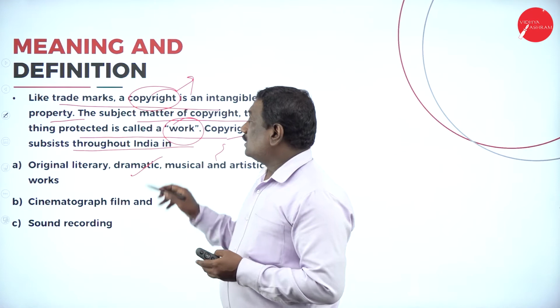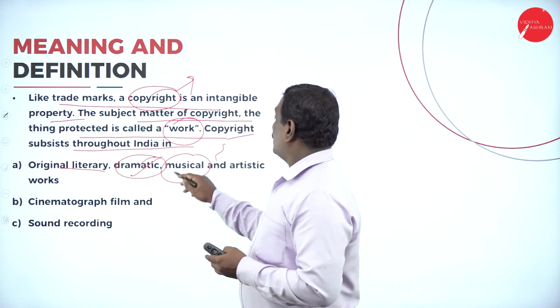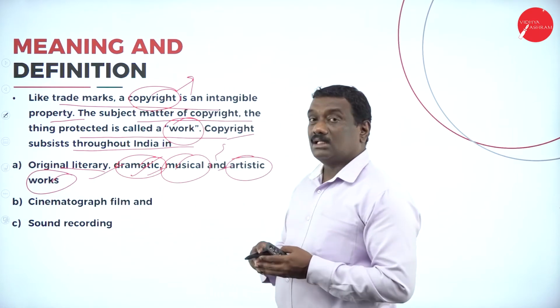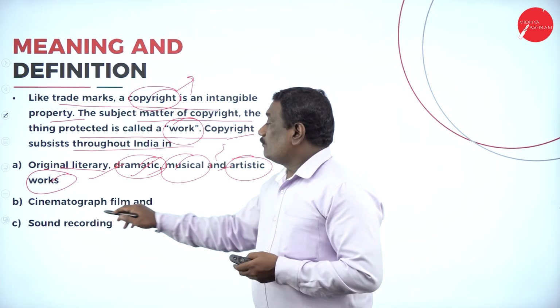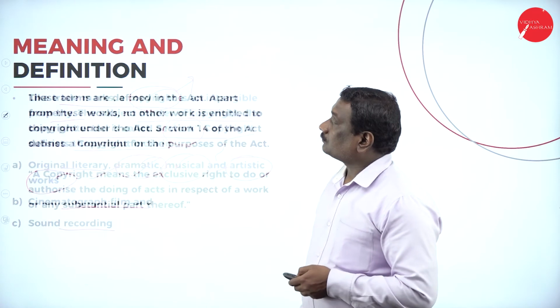First it says original literary, dramatic, musical and artistic works. For all these important works, copyright is given. Then cinematograph film, and also sound recording.